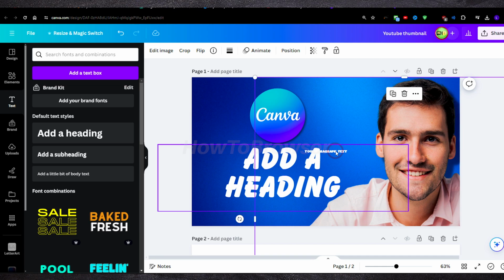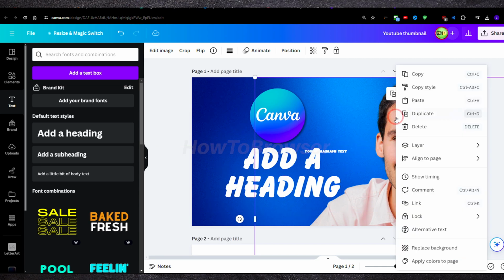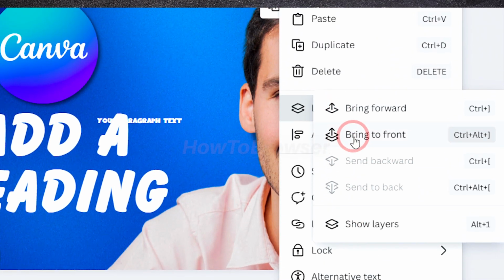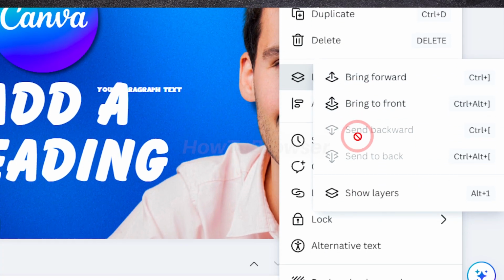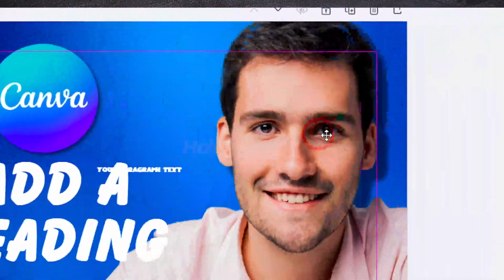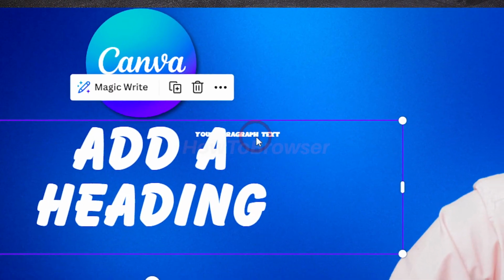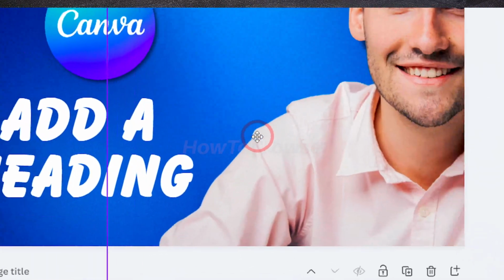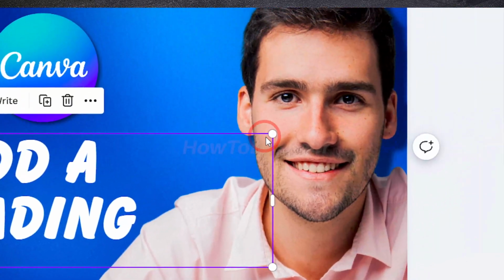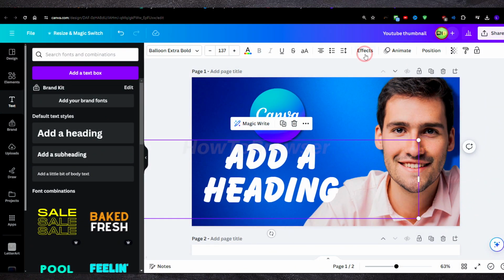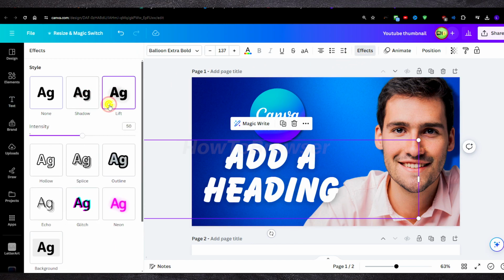So we have this text now here, and we have this image and it is actually in front of this small text here. If you right click on the image, you go to layer and you see here bring forward, or you can also send back. So you can also move this out of the way, we can select this text here and remove it. And now we have this text. We can increase size, and maybe we can go to effects here and add some lift.